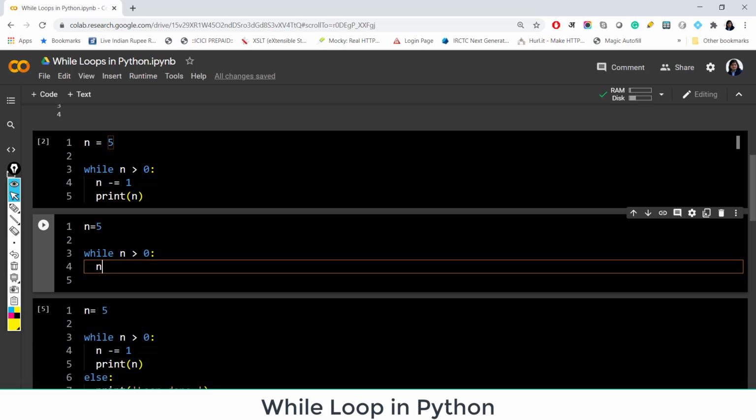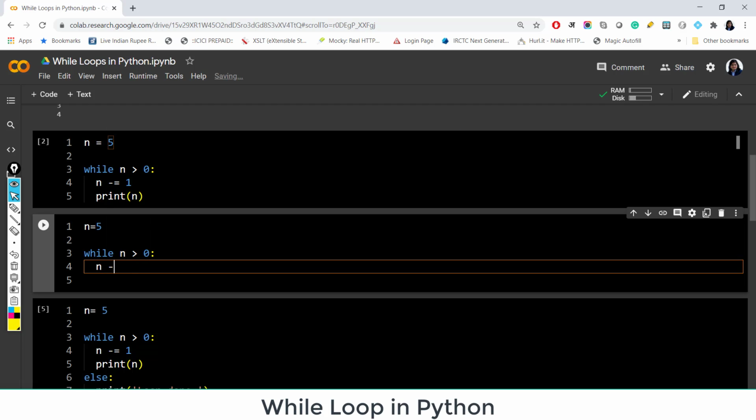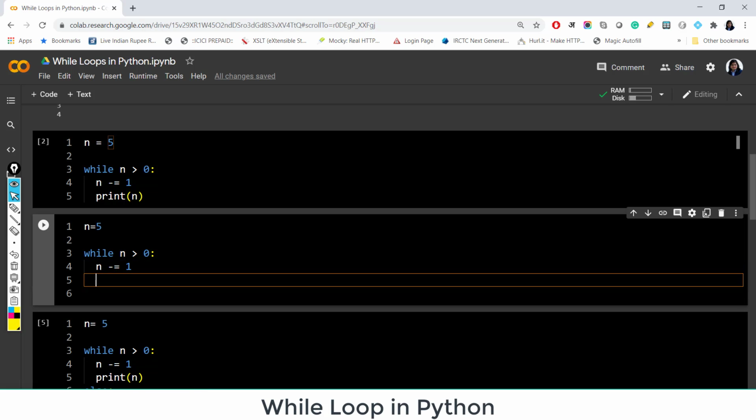Now what you are doing here is, before printing, you are updating the value of n. Notice the difference. Here you are updating the value of n first and then you are printing. To update the value of n, you are again using the assignment operator n minus equal to 1. It means n is equal to n minus 1. You are decreasing the value of n by 1. And now you are printing the value of n.